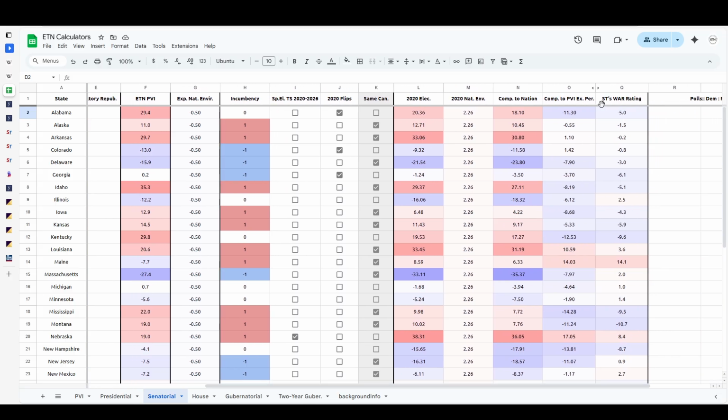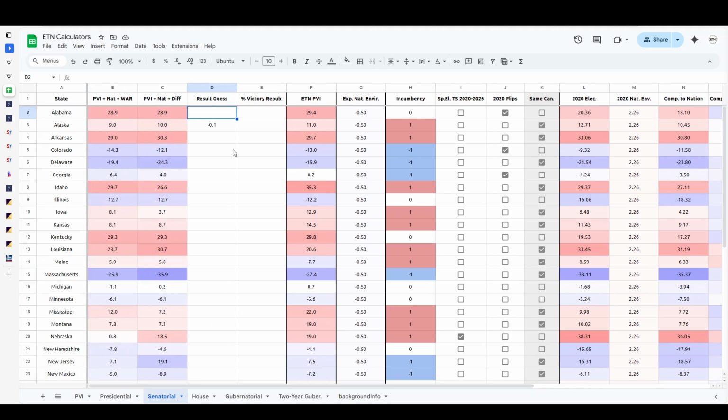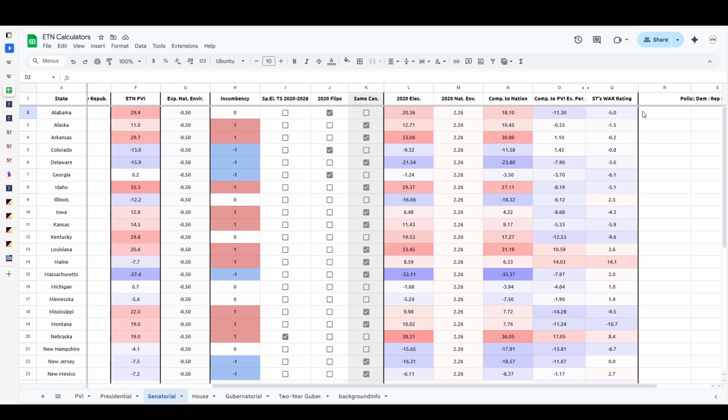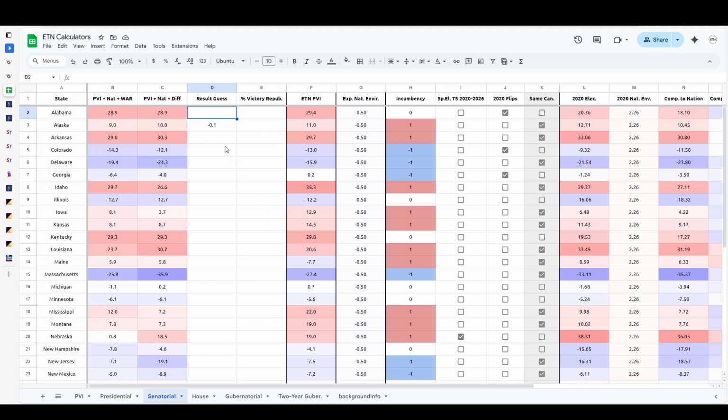But then we also have the strength of the candidates, which is based off of the win above replacement rating, or there's also a second column which calculates the compared to the PVI expected performance. That means that they over or underperform. Now, of course, if the incumbent is not running, which would mean a 0, then obviously we can't say anything about gauging the incumbent's strength. So it just ignores it. That's why these numbers are exactly the same.